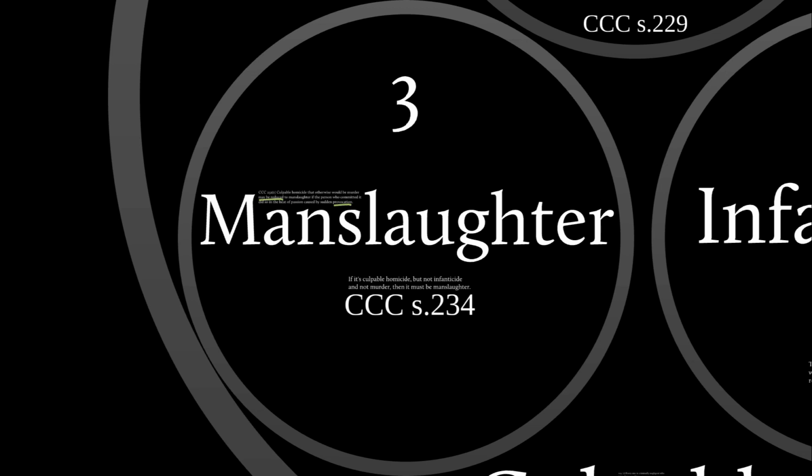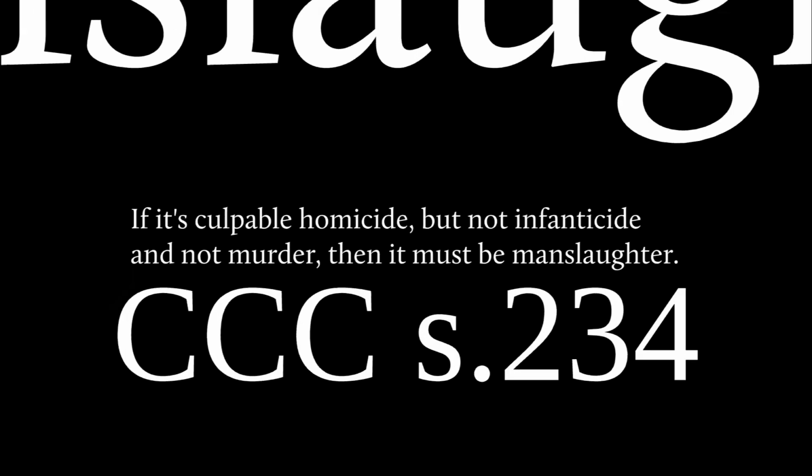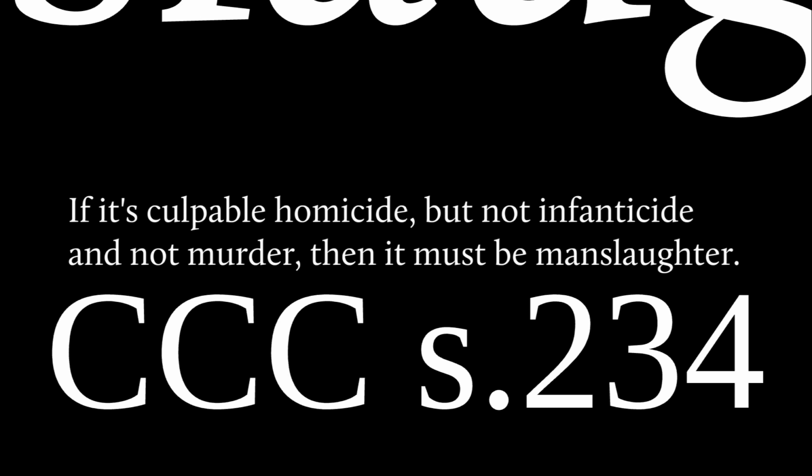Was it murder? If you say it's not murder, according to the definition of murder, then what you've got left is manslaughter. In other words, if it's culpable homicide but not infanticide and not murder, it has to be manslaughter. So you have to think of an example where it's culpable homicide but not infanticide and not murder. That's what makes it manslaughter.